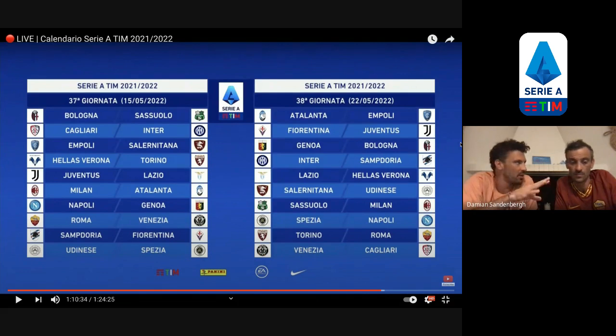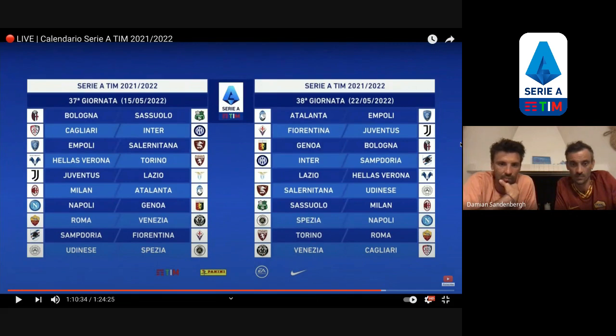I think it's better to have bigger teams at the end. I think bigger teams, yes, but these aren't massive teams. These are teams that will be fighting. Atalanta doesn't give up points at the end. Oh no, we just beat them at the end. And yes, Sassuolo as well. Listen, also we don't know how Sassuolo is going to be this year because they don't have the derby, etc. So they might not be as good as they are. But who else do we have here?